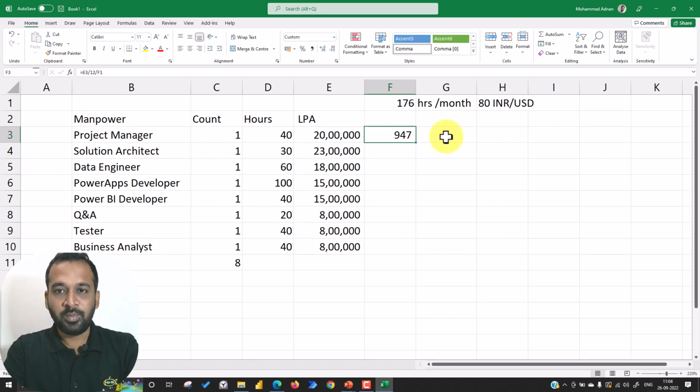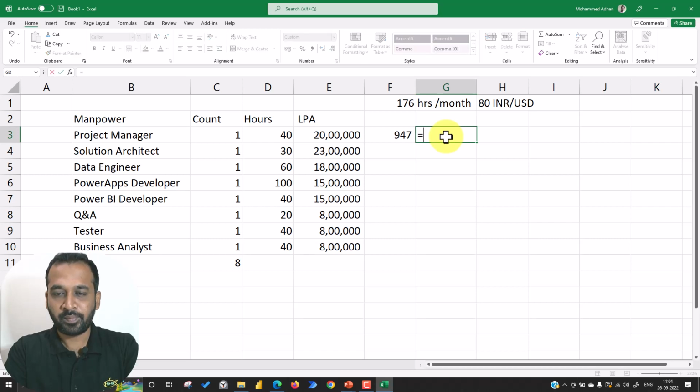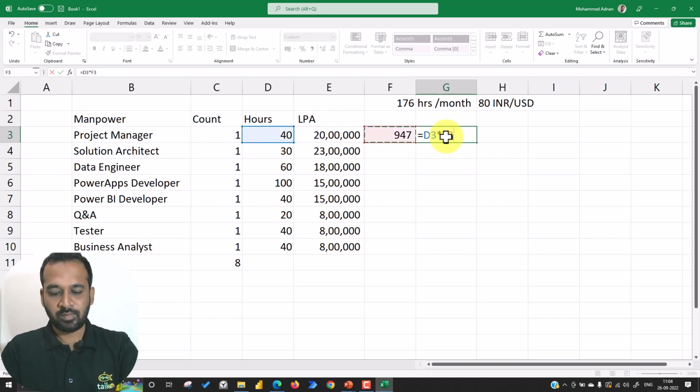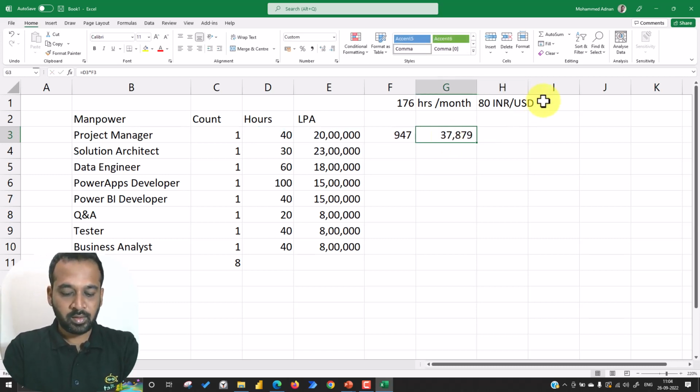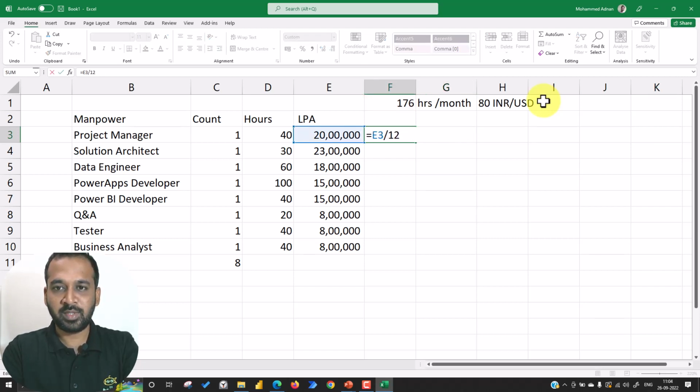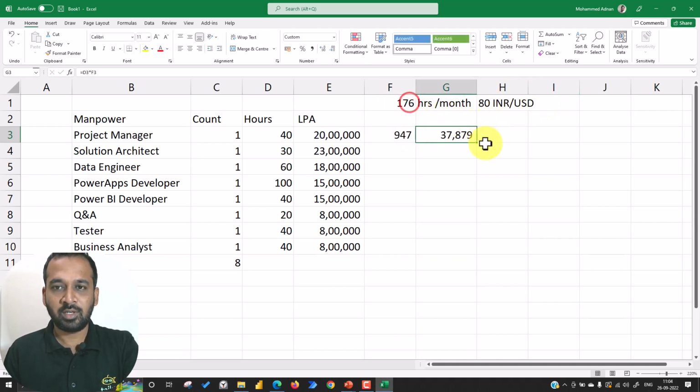Now how many hours we need from him is this multiplied by this. The yearly package divided by 12 gives the monthly package, and if I divide that by 176, it gives this value, and this is his cost in the total project.